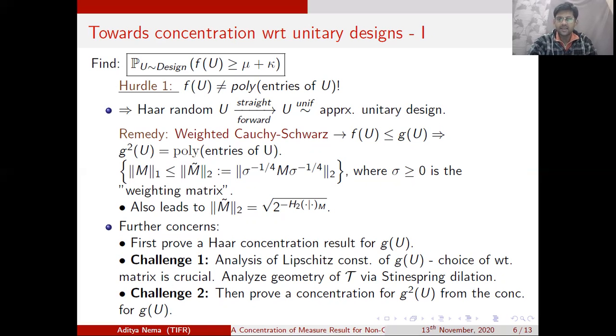Then the second challenge is, once we have calculated the Lipschitz constant of the function g, Levy's lemma gives us an exponential concentration for g for free. But then we have to prove an exponential concentration or a similar concentration for a function g squared. Now this looks trivial, but is indeed a particularly challenging task in this work.